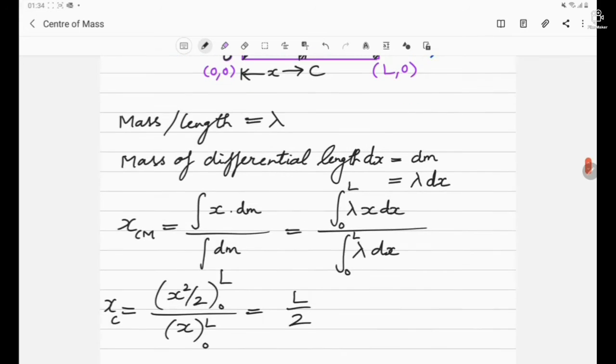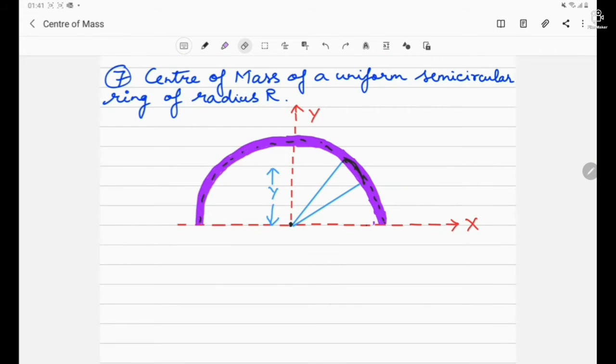Center of mass of a uniform semicircular ring of radius r. Here a semicircular ring is given, and we have to find its center of mass. Now consider this particular line. We can see that the ring has symmetry along the left and right sides of this line. It means that the center of mass should lie along this line. If we consider this point to be O, the origin, then the x coordinate of the center of mass will be 0. The only thing we have to find is the y coordinate of the center of mass.